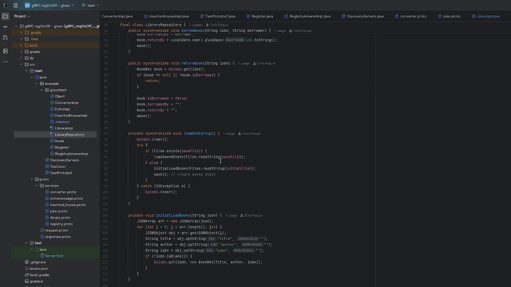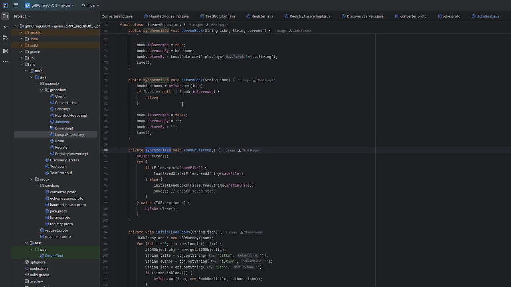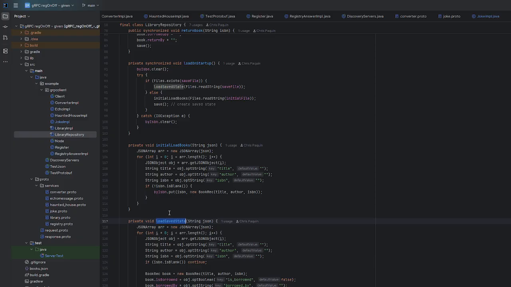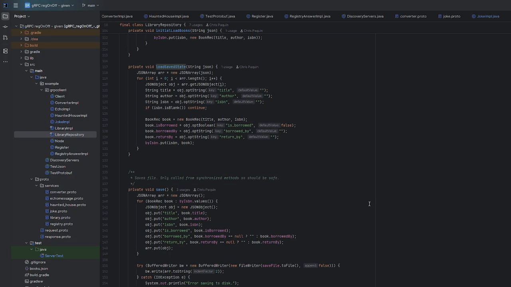The main purpose of this class is to extract data from the library implementation. The main point that makes this file worthwhile is we see if a save file exists. If it does, we read that. Otherwise, we do the initial. We immediately save it to create a save file. That way we can store the borrowed status moving forward. This is synchronized. All of these are synchronized. The only ones that are not are these, because these are called from inside a synchronized method. So the whole thing is pretty safe there.